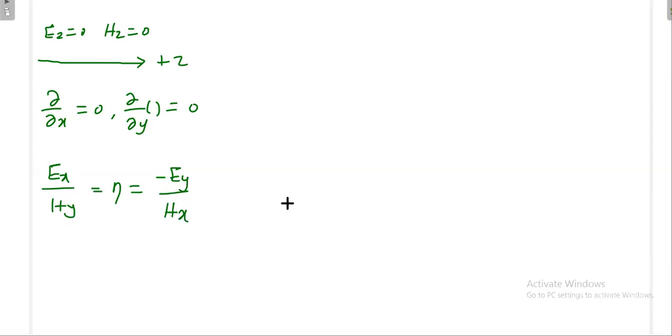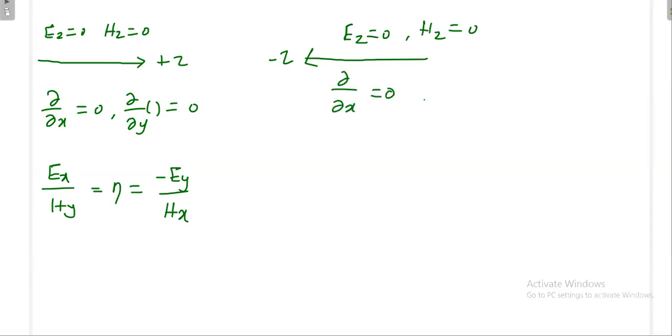Then suppose the case arises that my wave is going in the opposite way, for example in the minus z direction. Then what happens to these parameters? Definitely Ez will be 0, because in that particular direction there will not be any component. Hz is 0, and dou by dou x is 0, and dou by dou y is also 0.